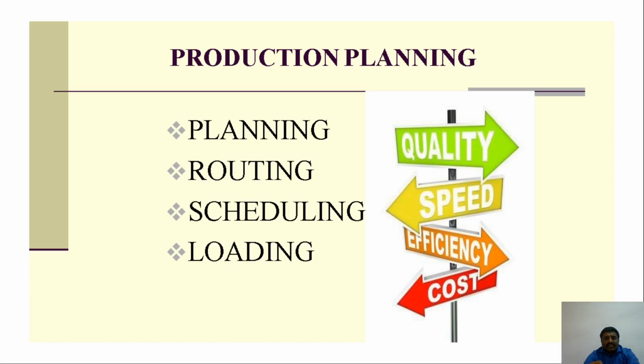We can also say that is routing. What does routing mean? It is how the complete machining process can take place: the metal removed with the lathe machine, the drilling machine, grinding, then honing. All this, and then the final product takes place here. And scheduling: the time scheduling can be taken according to the loading.